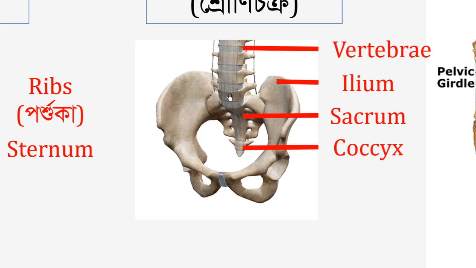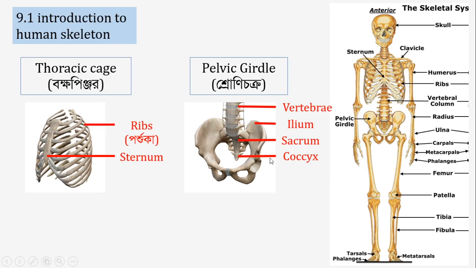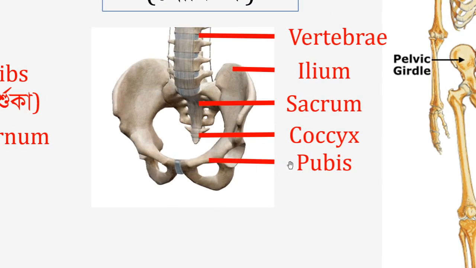So the right ilium and the left ilium, and the bottommost part are called pubis. In your book there is a small printing mistake, that is the top bone should be ilium, not pubis, and the bottom bone should be pubis, not ilium. So you should correct the mistake of your figure in your book.